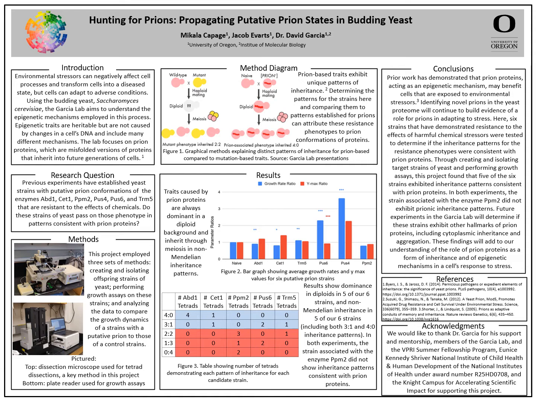This project set out to determine if 6 strains of yeast suspected of harboring prion proteins did indeed contain prions. To do this, we isolated and tested strains of yeast. We found that 5 of the 6 strains in this experiment exhibited inheritance patterns consistent with prion proteins. The next step of this project is to test if these strains exhibit other hallmarks of prion-based traits.